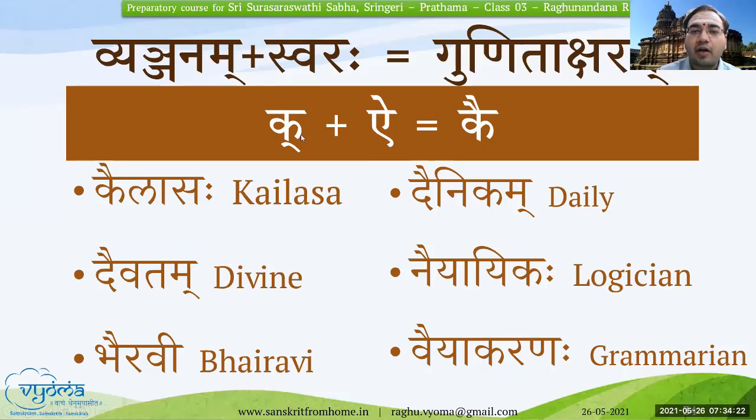How do we denote the half letter? We write the letter and we put a slanting stroke here. That is to denote that it's a half letter, similar to Vyanjanam m. Okay, and this is how we pronounce it. Very good. Uttamam. Dhanyavadaha. We'll go to the next slide.